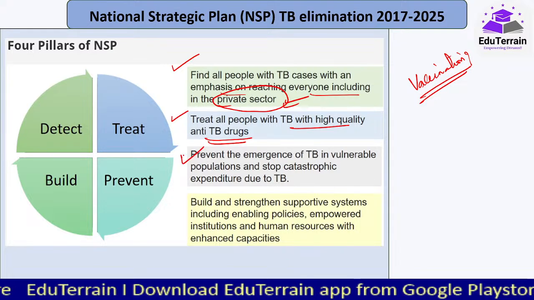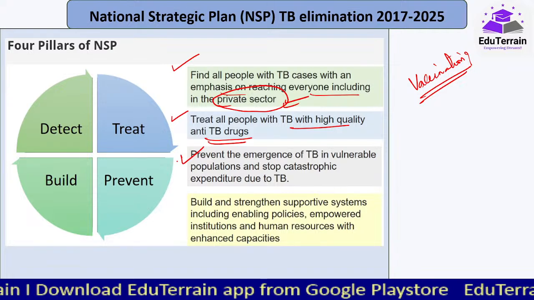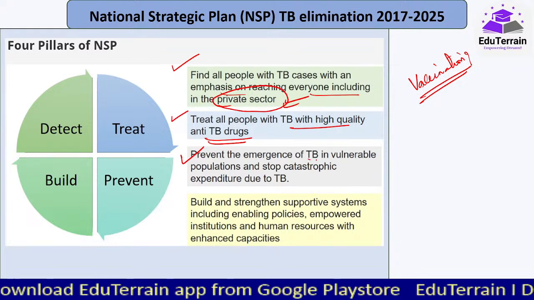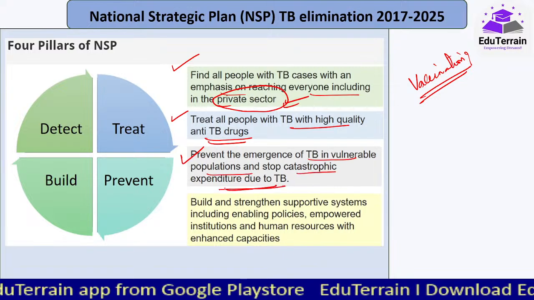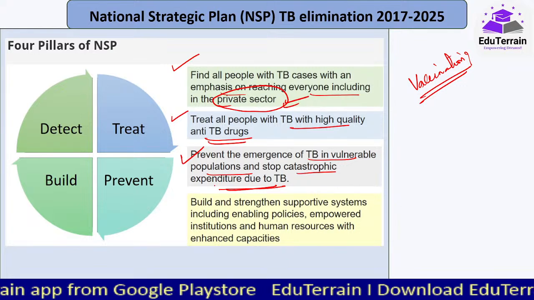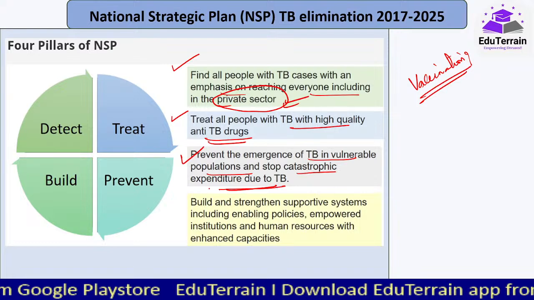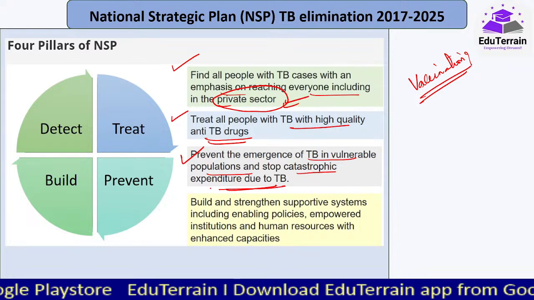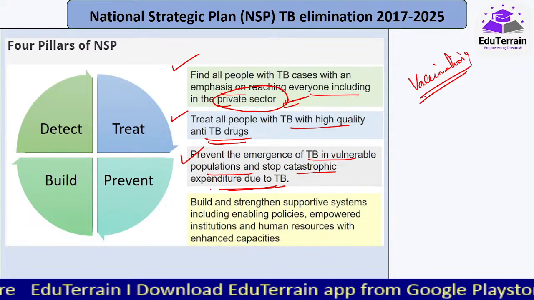The third important strategy that we are following is prevent. Now we have to prevent this disease completely altogether. So prevent the emergence of TB in vulnerable populations and stop catastrophic expenditure due to TB, because it is one of the costliest diseases. A multi-faceted treatment should be given along with the medication, especially the costliest of the antibiotics.